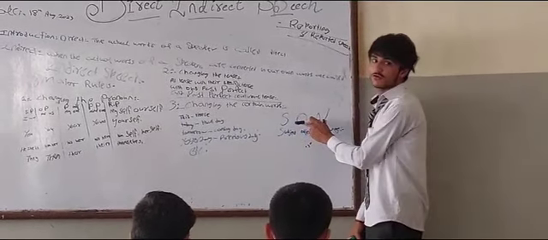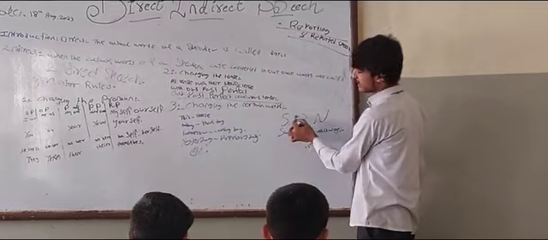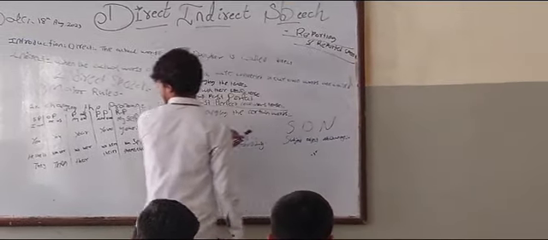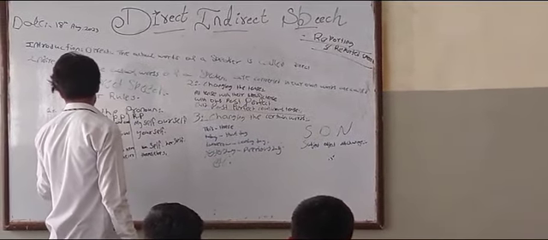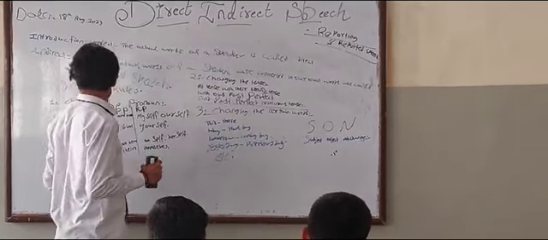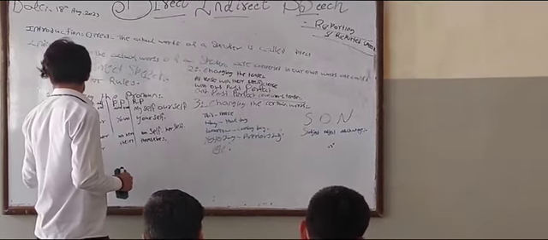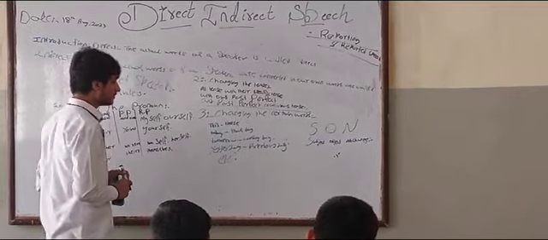Now many of us get confused about where the first, second and third person are. First person is I and we, and second person is only you. And the last is he, she, it, they. They are the third person.